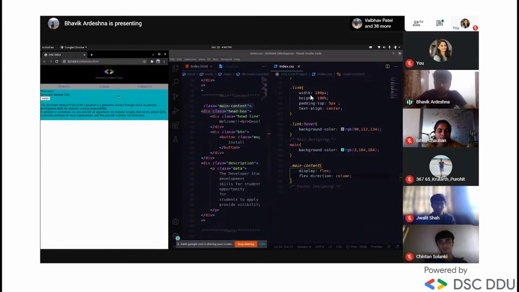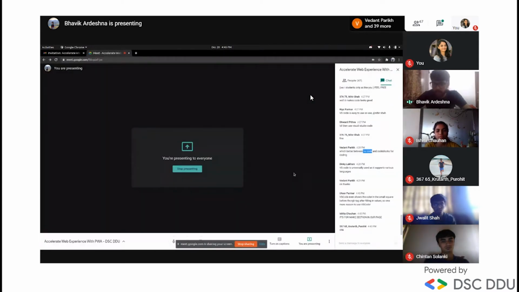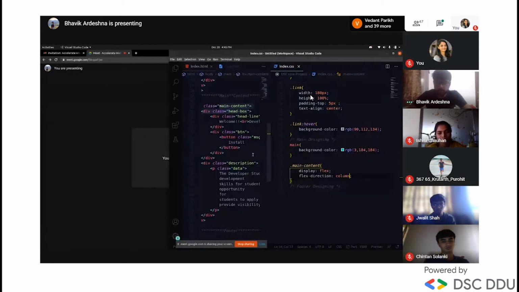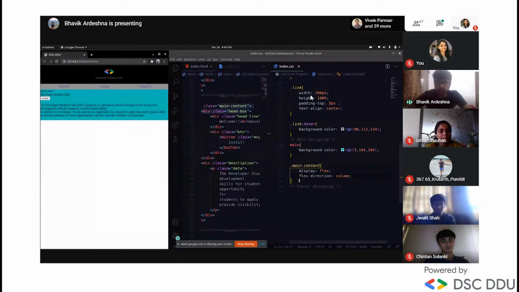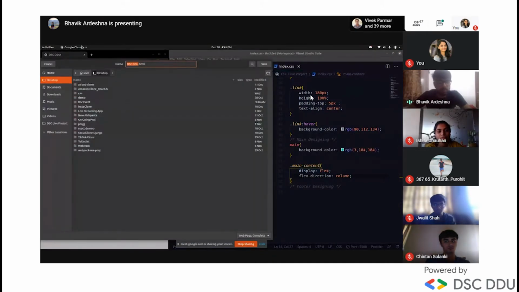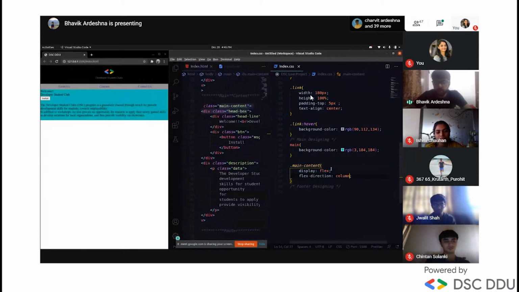Okay, and guys, if you have any doubt, please unmute yourself. Okay, I'll apply this. It's not changed, anything is not changed because I applied column. If I apply row, you can see it changes. Just a minute. Okay.